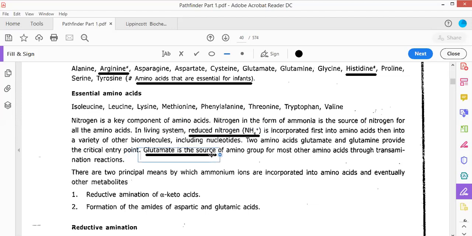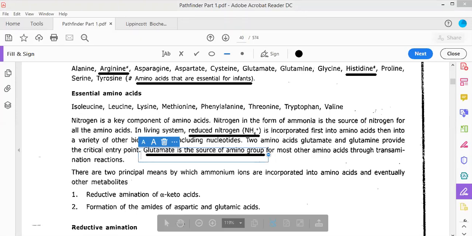This is very important: how do glutamate and glutamine act? Glutamate and glutamine act through a cyclic pathway referred to as the glutamate-glutamine cycle. Now this is very important, so I will have to explain it by taking a whiteboard. Please do have some patience.